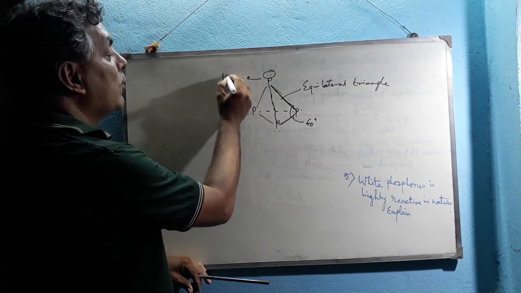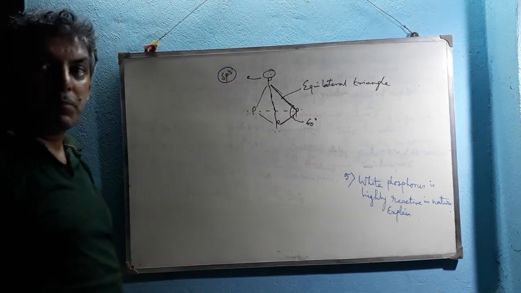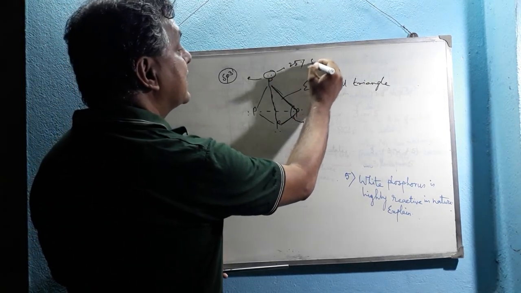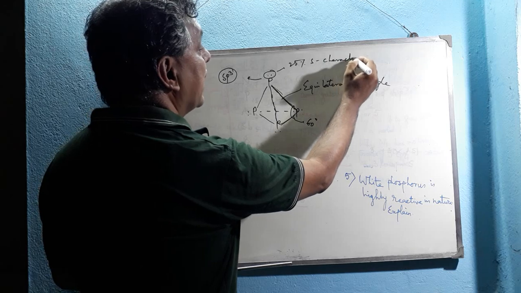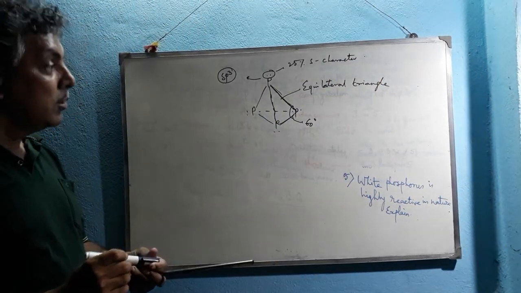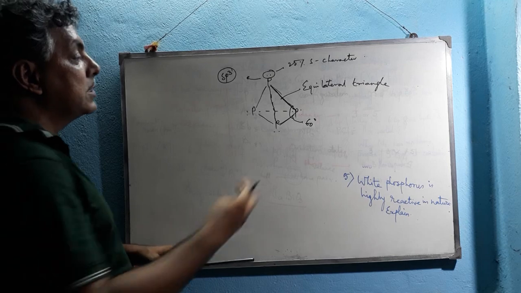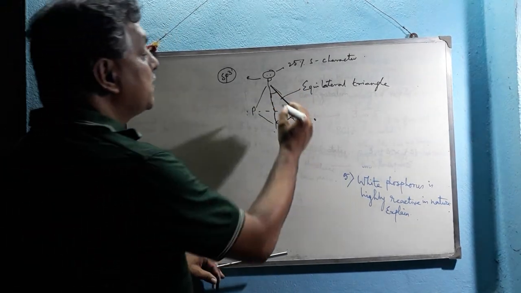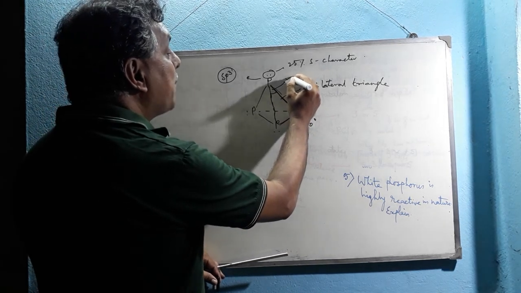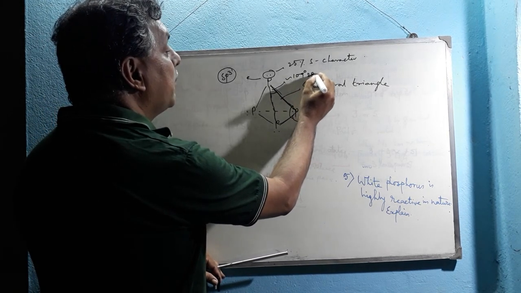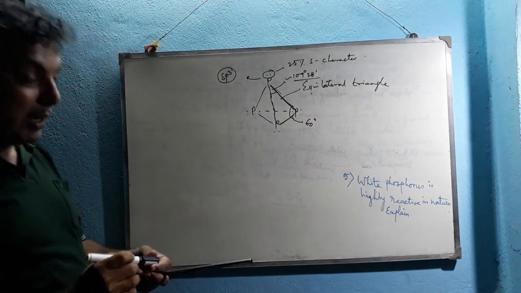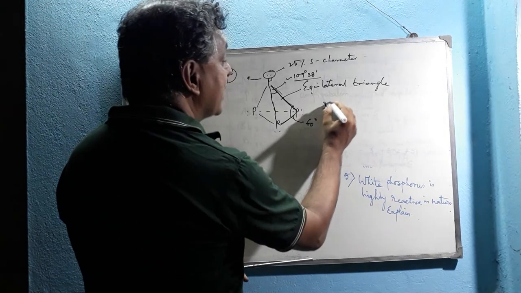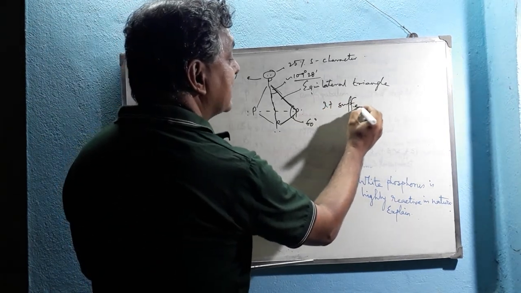So the hybridization state of phosphorus must be sp3. Therefore the lone pair contains 25% s character. Due to the presence of sp3 hybridized orbitals, this bond angle should be approximately 109 degrees 28 minutes, but actually it is equal to 60 degrees. So it is highly strained and it suffers angle strain.